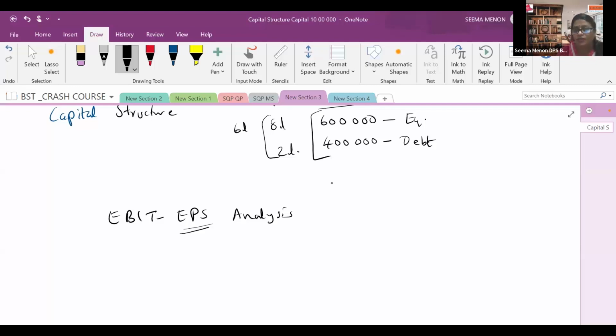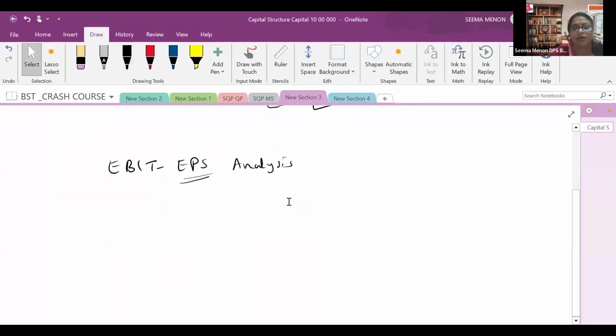So let's see that EBIT versus EPS analysis. What is EBIT? EBIT means earning before interest and tax. That is the company's original income. And from that we will go on to earning after tax, and see whether that is going to help the company or not. So let's see that there are various cases. Case 1, case 2, and case 3.